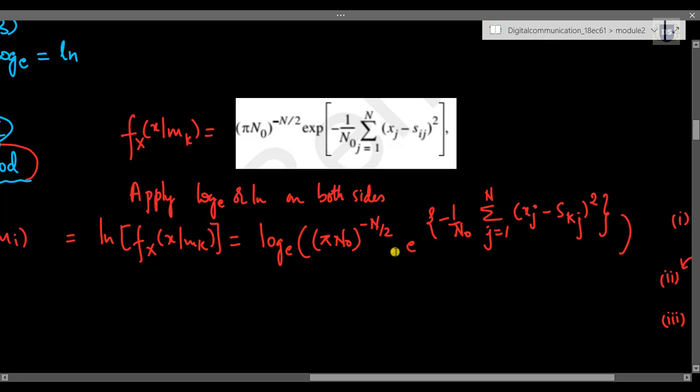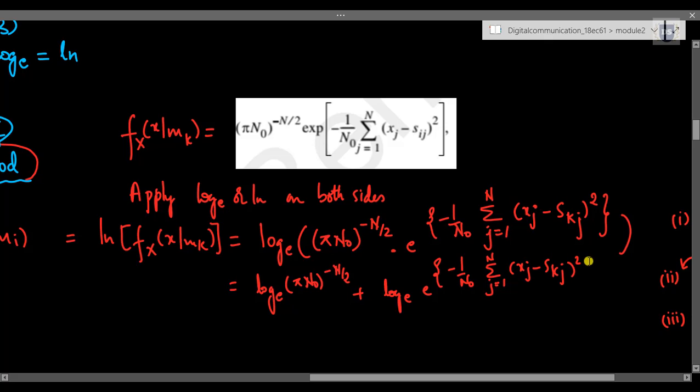So over here, because of the multiplication sign, this gets converted to summation or addition between two terms, where the first term is log to the base e of (pi n naught) to the power minus n by 2, plus log to the base e of e to the power minus 1 by n naught, summation j starting from 1 to n, of xj minus skj square.